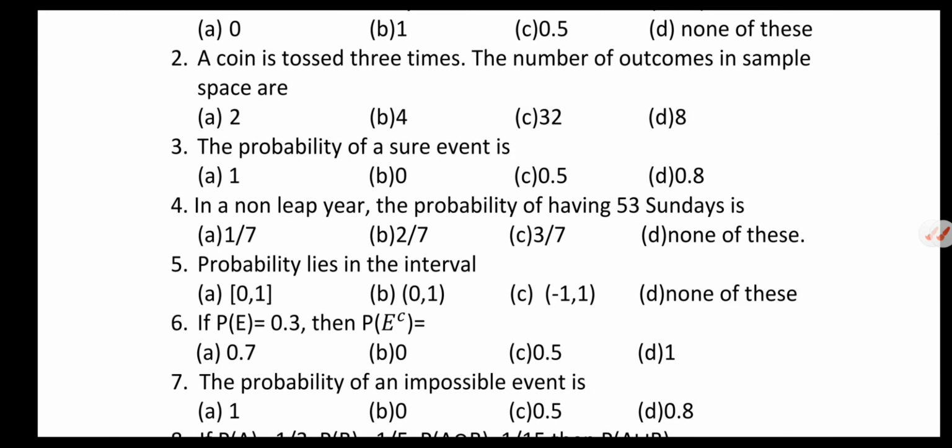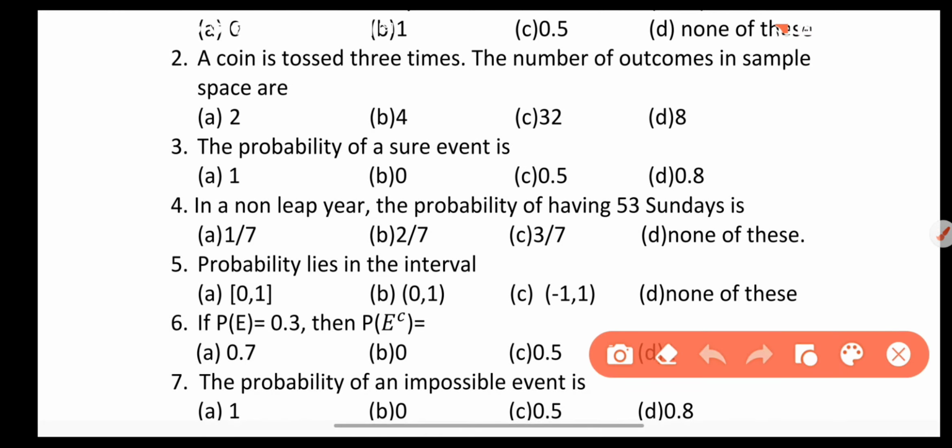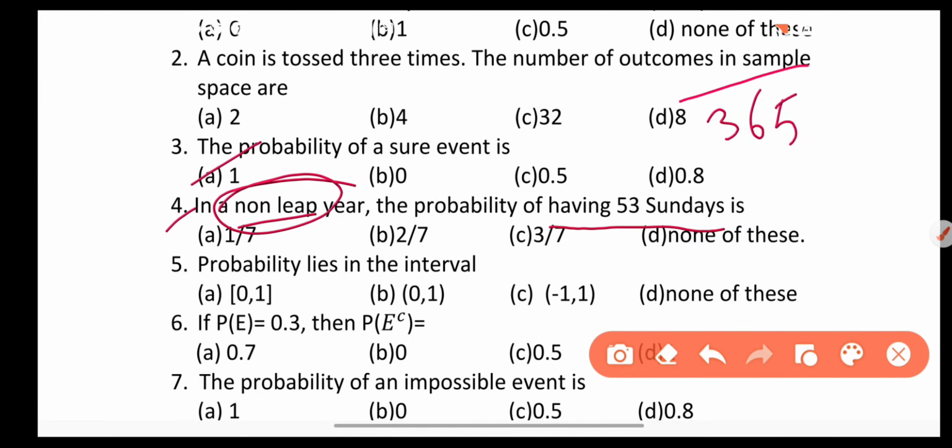Next question, the probability of a sure event is 1. Next, in a non-leap year, the probability of having 53 Sundays is. Now in non-leap year there are 365 days. Now divide this by 7.